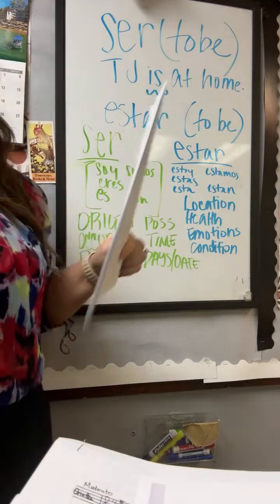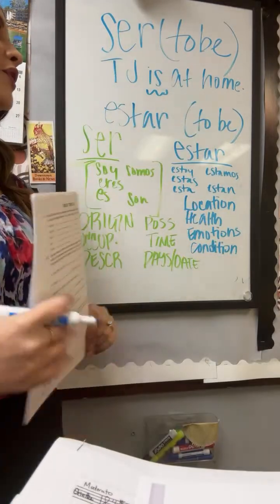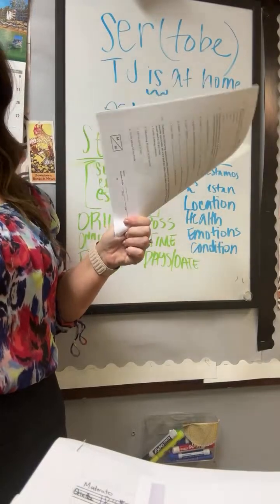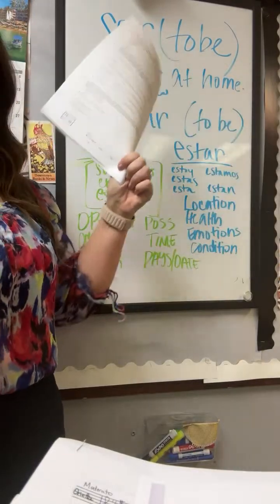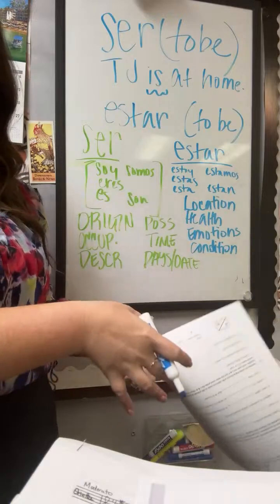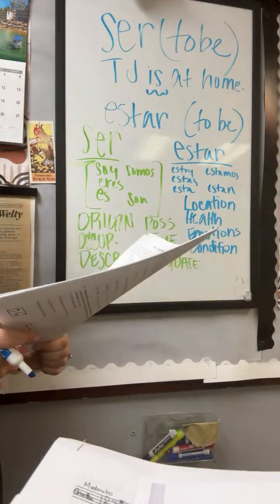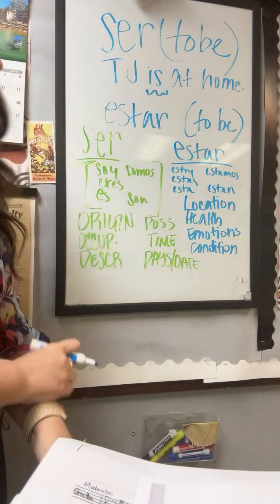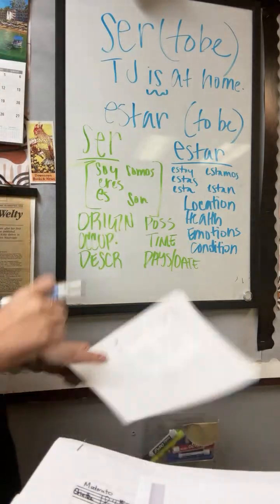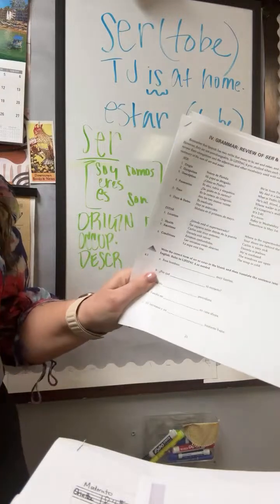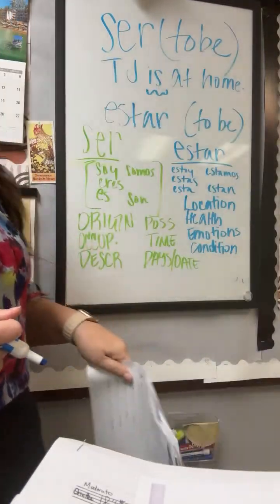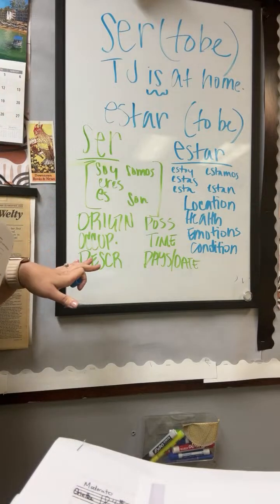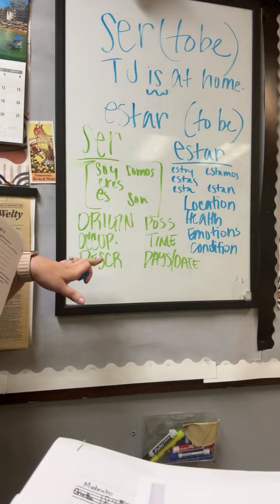For example, Katie is smart. We're never going to use estar for that because you could argue that changes, but that is a characteristic of her. It's not going to change. I wonder if this is showing backwards. I think it is, but that's okay. Okay, so you're never going to use estar for origin.